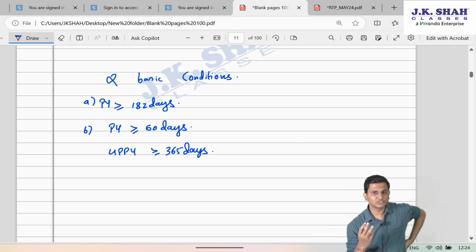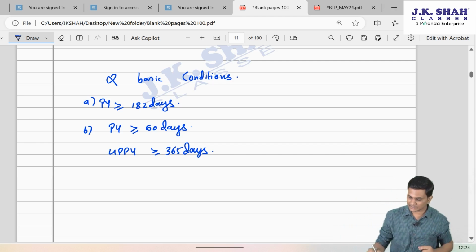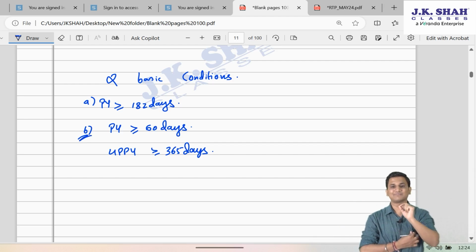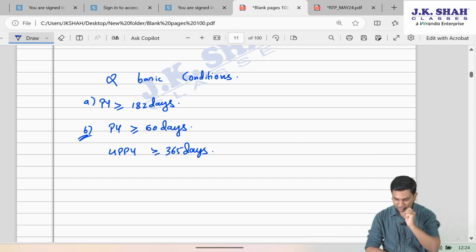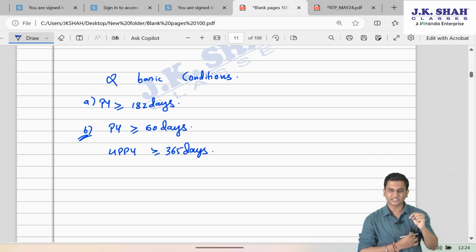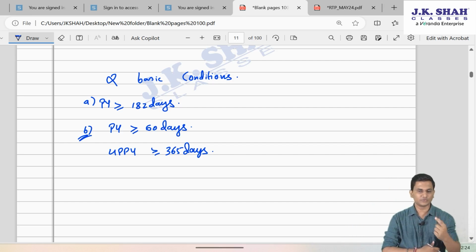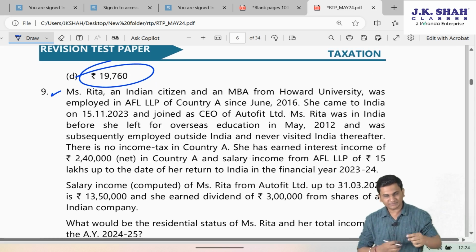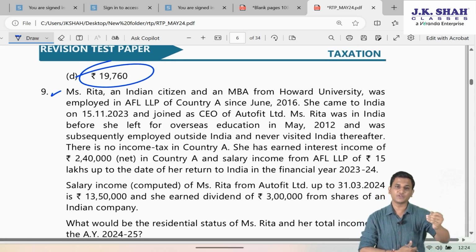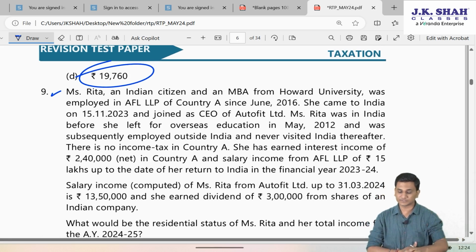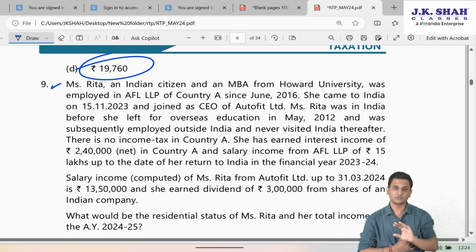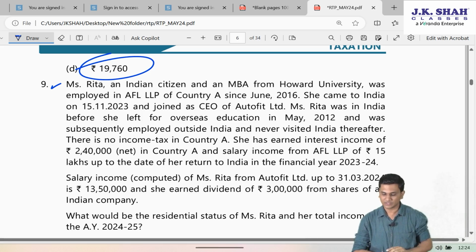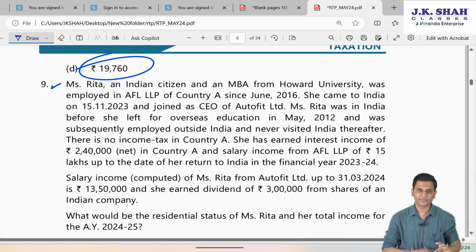There are 3 individuals to whom this basic condition B is not applicable. So to those individuals we call exceptions to basic condition B. First one is Indian citizen leaving India during the previous year for employment outside India. So is Miss Rita leaving India during 23-24 for the purpose of employment outside India? No, rather she is coming to India. So first exception not applicable.